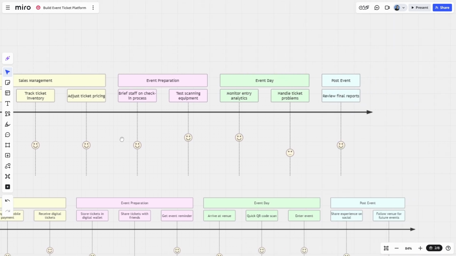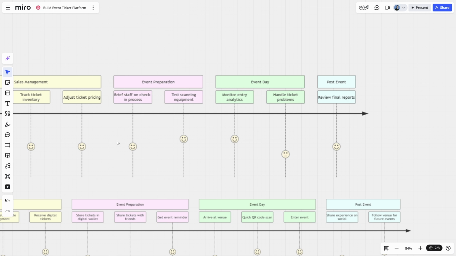We then have event preparation, and this is perhaps where the most imagination is being used. The organizer is present on the day. Perhaps they brief the staff on the check-in process. Maybe they test the scanning equipment themselves. Maybe they're not involved in this process whatsoever. But there's some prep just before the big event day.